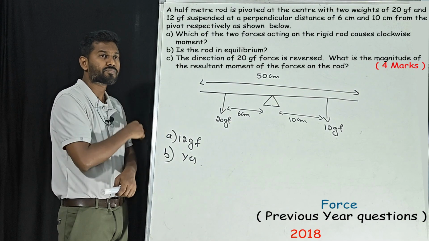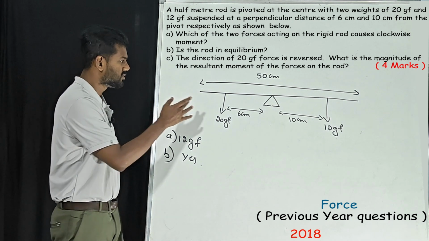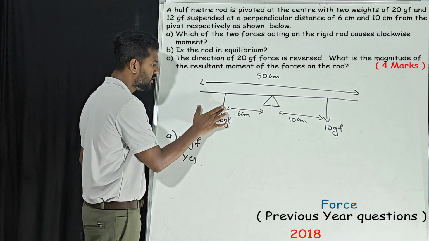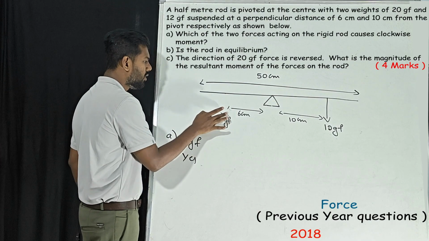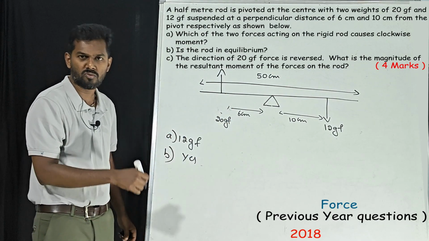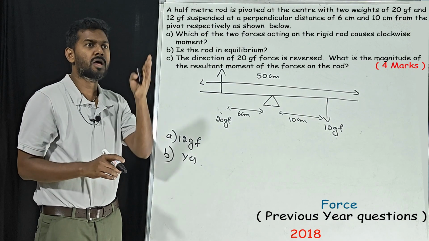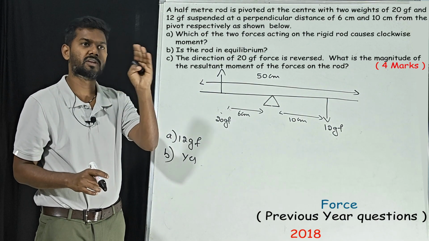Then, the direction of the 20 GF force is reversed. So what do you mean by that? The direction of the 20 GF force is reversed. Initially it was in the downward direction, now it is in the upward direction. Understood? This is what they meant.